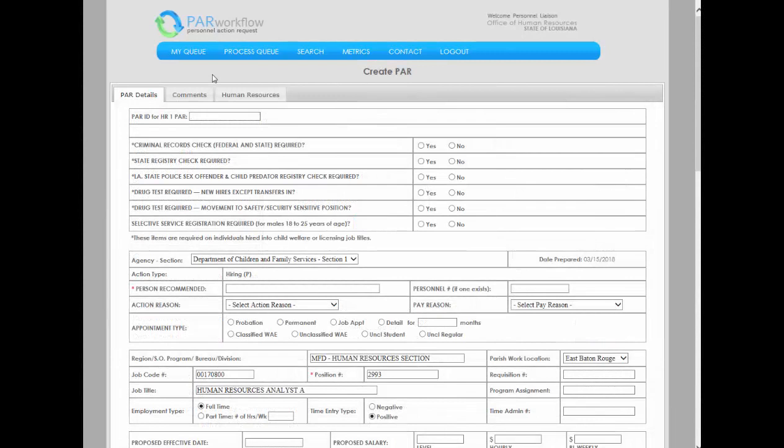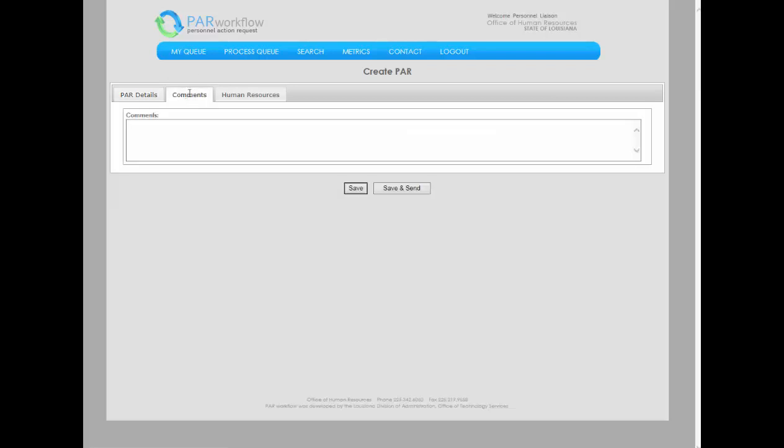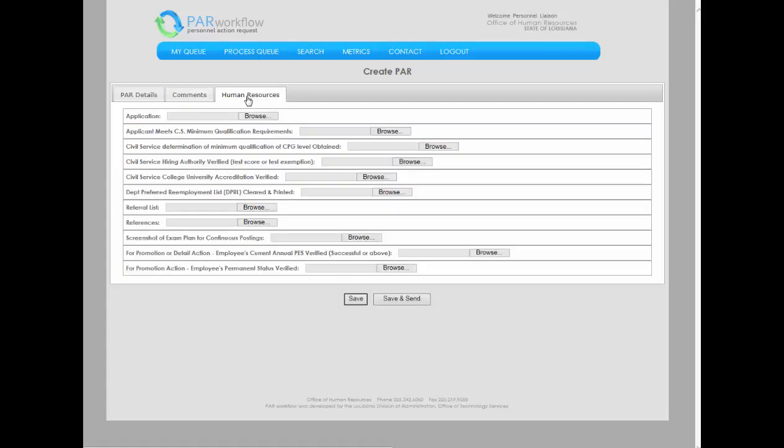At first glance, you will see 3 tabs. This is designed to resemble the paper HR2 form. The PAR Details tab is where you will enter specific information relative to the candidate and action requested. The Comments tab allows you to enter additional comments that are pertinent to the action. The Human Resources tab is where the Personnel Liaison will upload required attachments such as the application, coded referral list, references, etc.